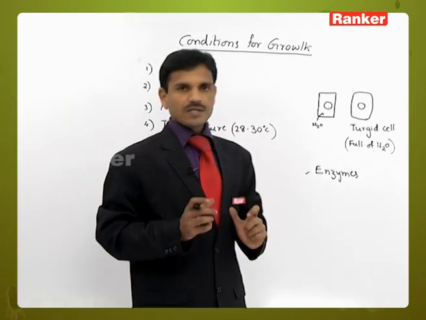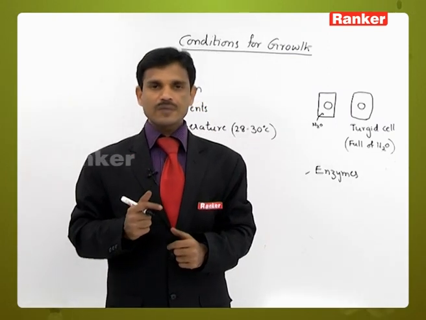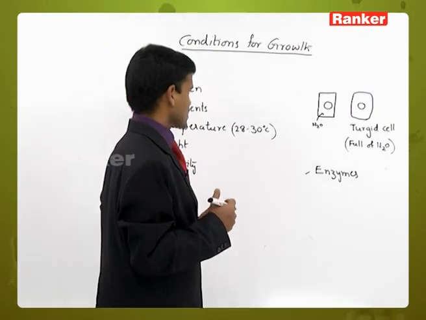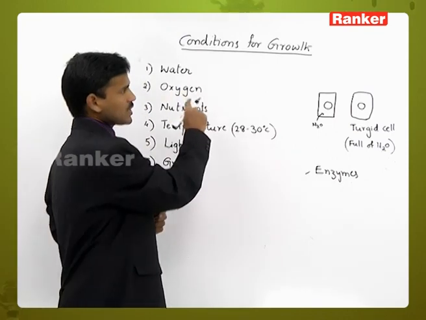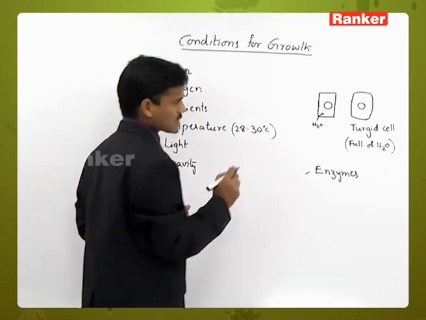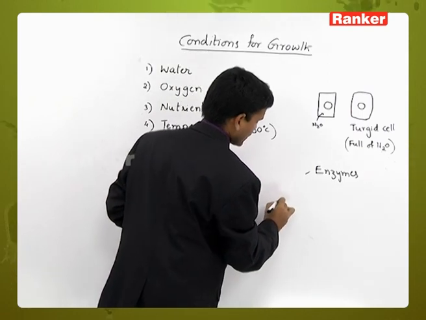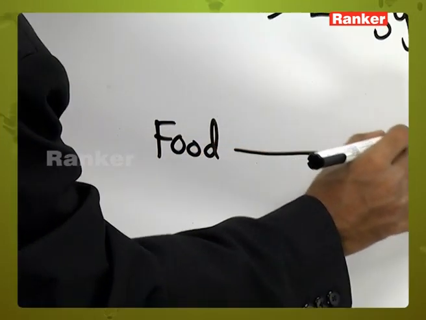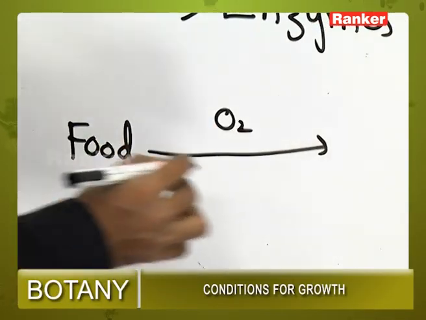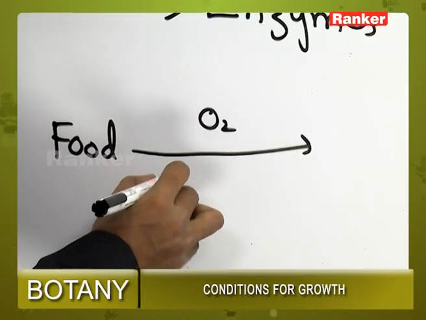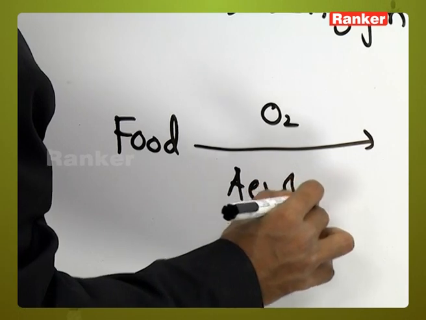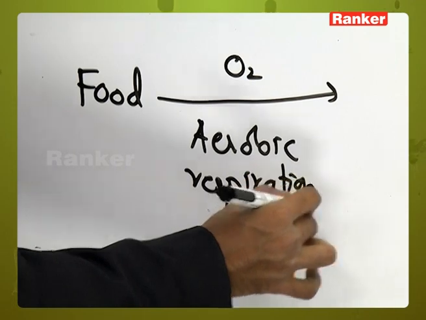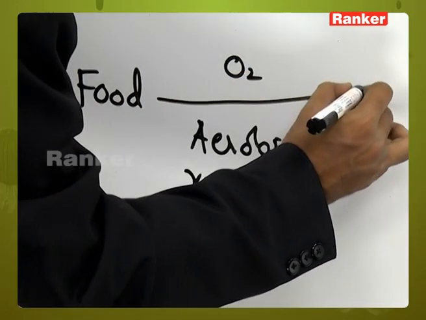Oxygen is generally important for respiration. In aerobic respiration, the oxygen is utilized and carbon dioxide is released. So why is the oxygen important for growth? In the presence of oxygen, the food materials are oxidized in aerobic respiration. In aerobic respiration, the food materials are completely oxidized and energy is released.